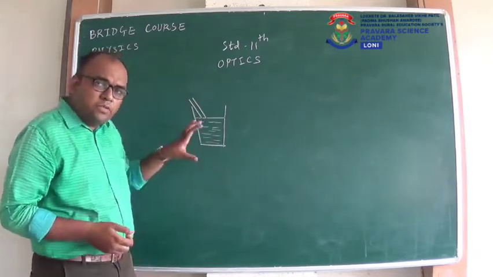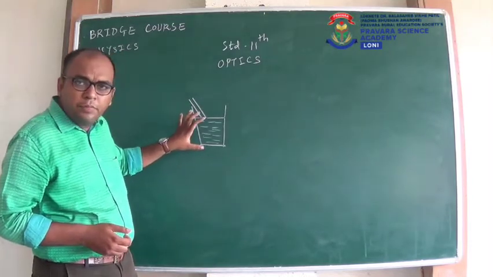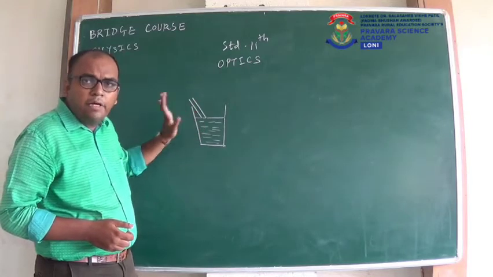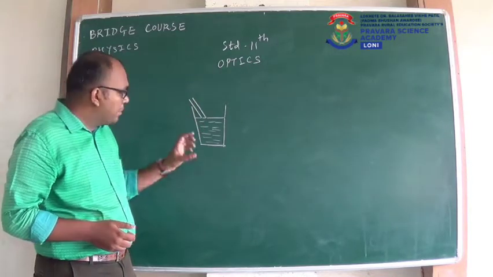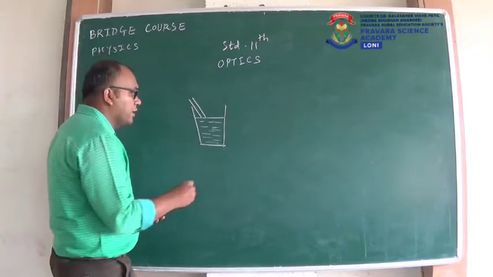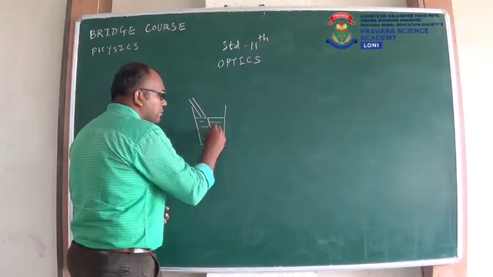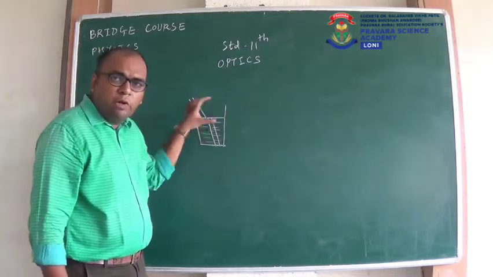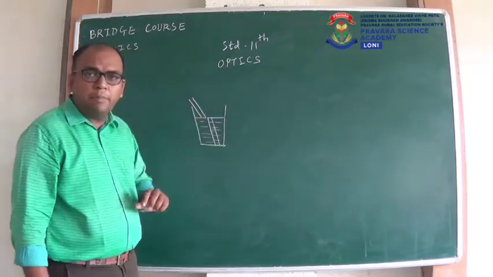So whenever you will watch from the side view, the part of the pencil which is outside the glass will appear normal, but part of the pencil which is there inside the water, it will look like this. It will look displaced from this original part.